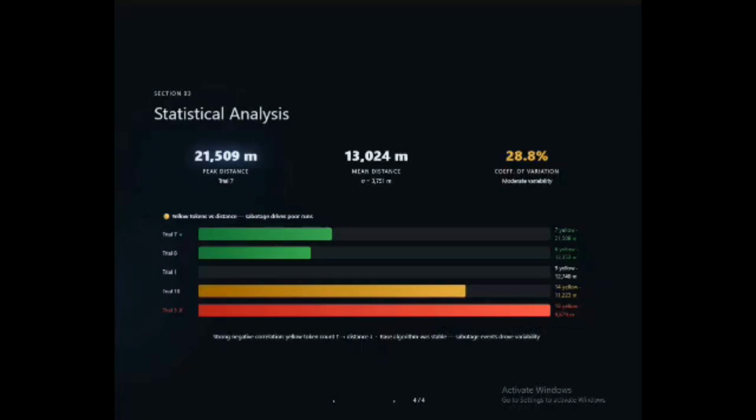The car itself was driving fine the whole time. The yellow sabotage effects are the ones that messed all the results up. So that's all from my part. Thank you.